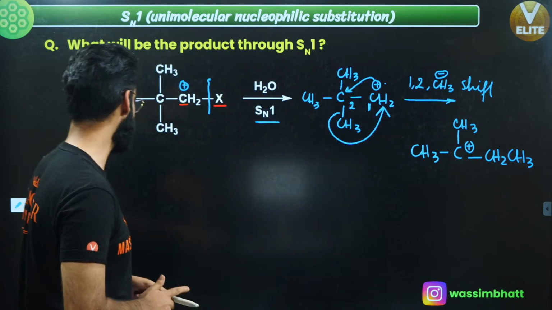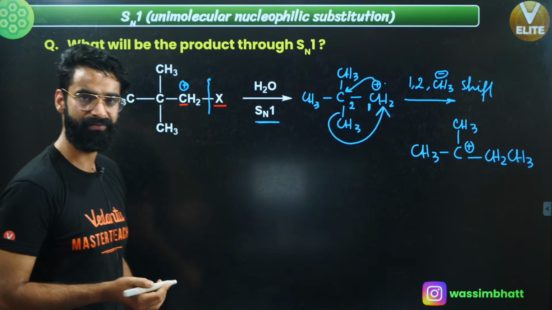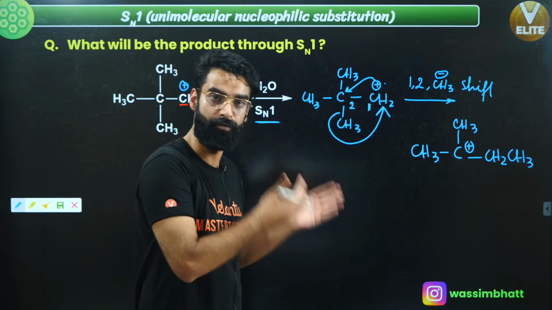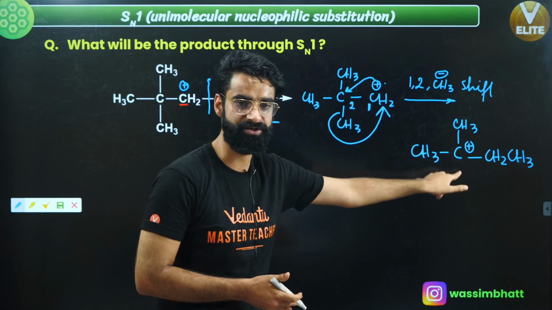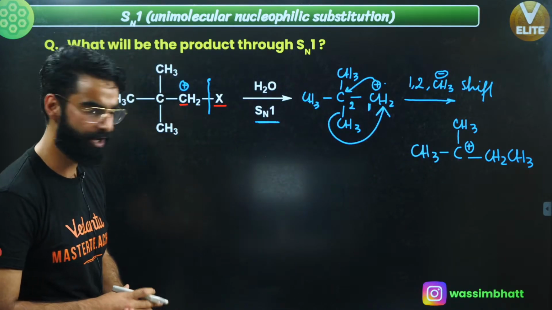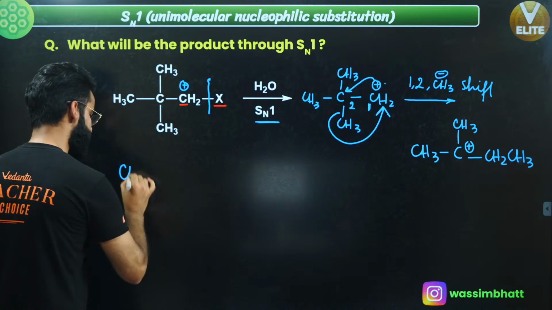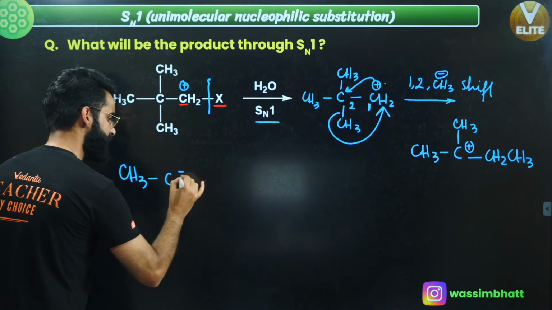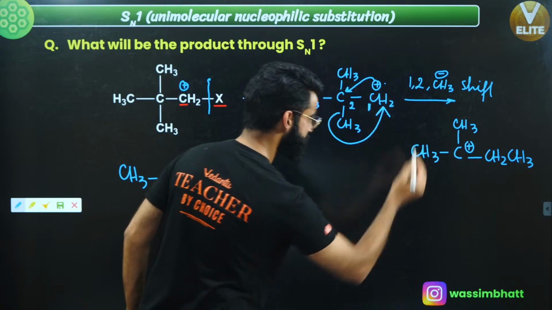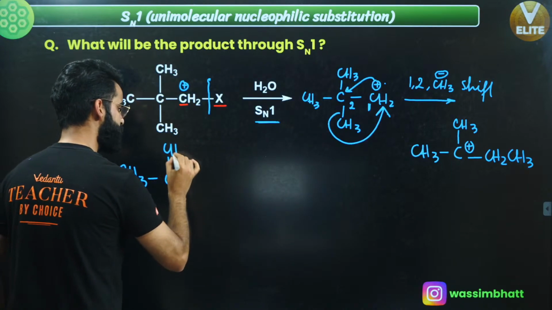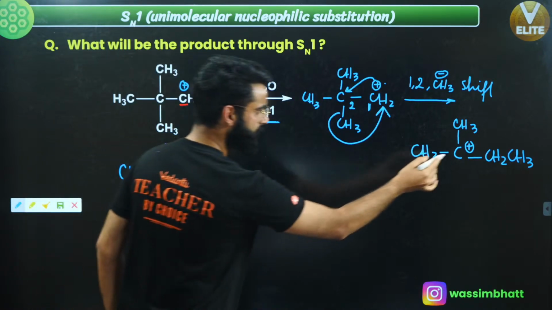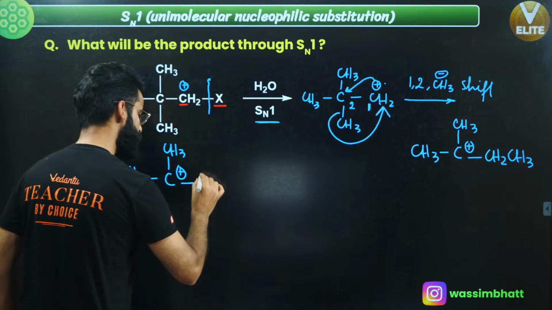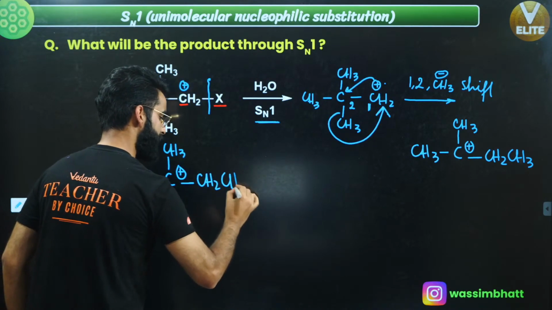Now, after this rearrangement, what is going to happen? The nucleophile, that is your solvent, that is your water, is going to attack at this position over here. Okay. So you have got the carbocation like this. This is CH3. This is C with a positive charge, right? And on the top, you have got CH3, right? Apart from this, you have got CH2 and CH3 as well, right?